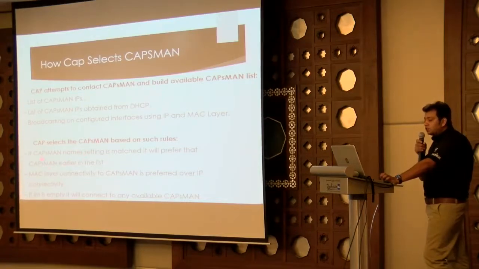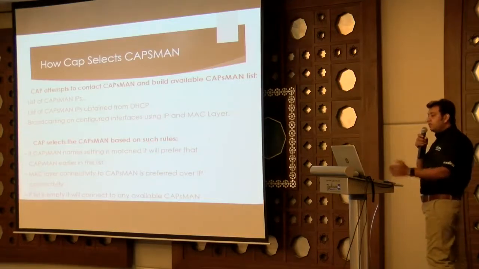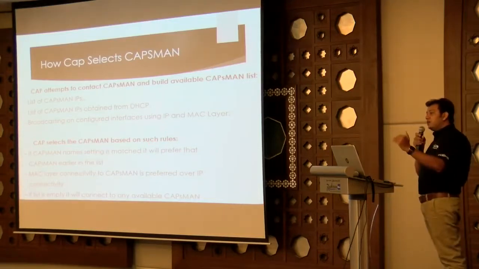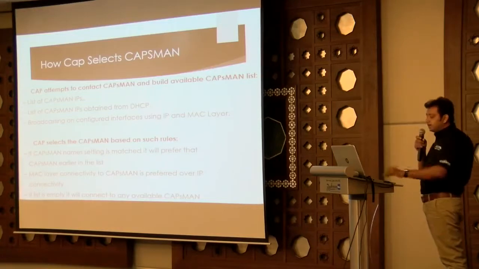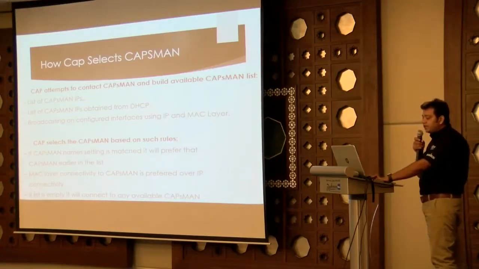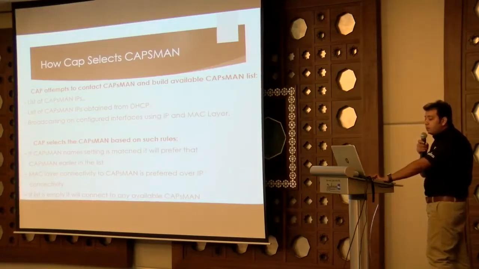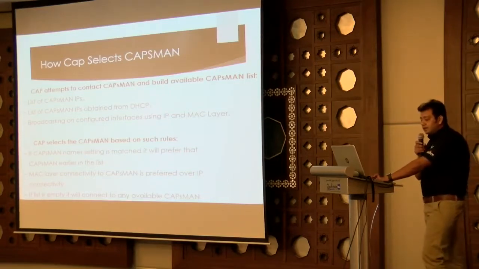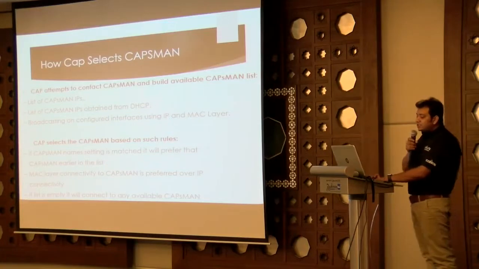So you have to make sure how the CAP is selecting the controller. If the CAPsMAN name setting is matched, it will prefer that CAPsMAN earlier in the list. So if there is a name and you also mentioned the IP, it will prefer to connect by the name first. If it is not getting the name, it will go with the IP. MAC layer connectivity over the layer 2 network is preferred over IP. If the list is empty, it will connect to any available CAPsMAN.